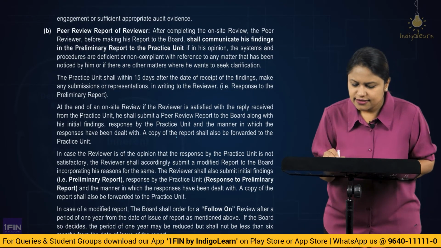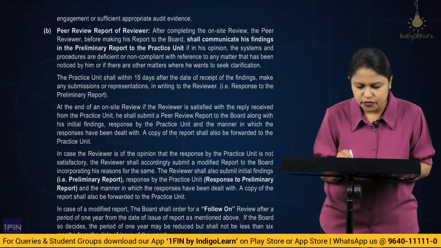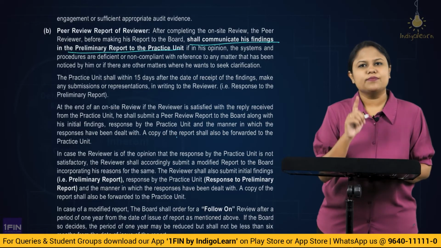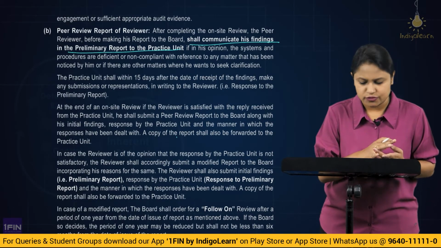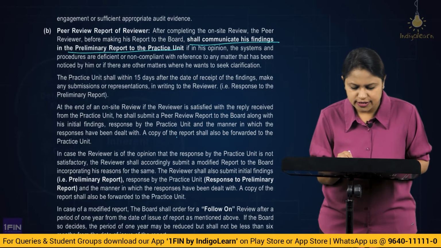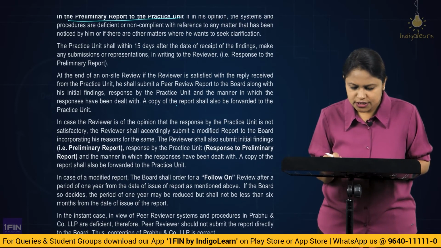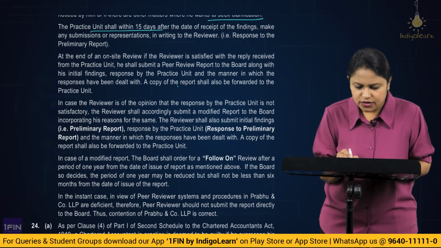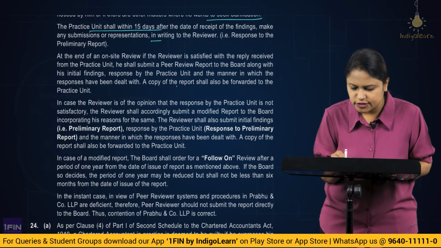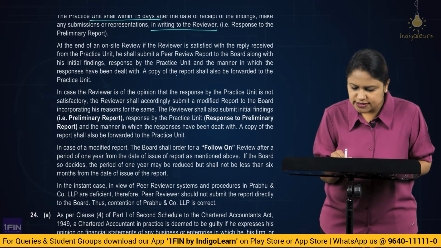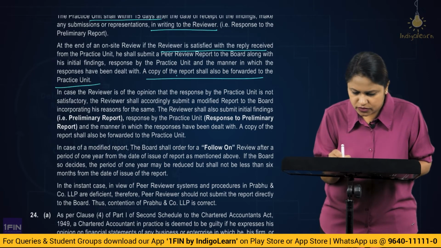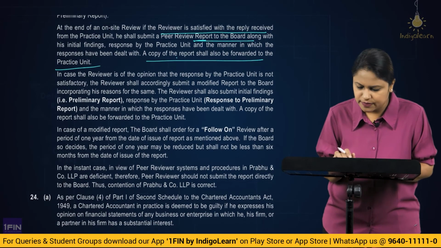So if you have a quick understanding: after completing the on-site review, the peer reviewer, before making his report to the board, shall communicate his findings in the preliminary report to the practice unit. So the report that you send to the practice unit, we call it the preliminary report. If in his opinion systems and the procedures are deficient or non-compliant with reference to any matter noticed by him, to seek clarification, the practice unit will reply within 15 days and make submissions or representations in writing to the reviewer. If at the end of the on-site review the reviewer is satisfied with the reply, then he will send it to whom? The copy of the report shall also be forwarded to the board, and also to the practice unit.